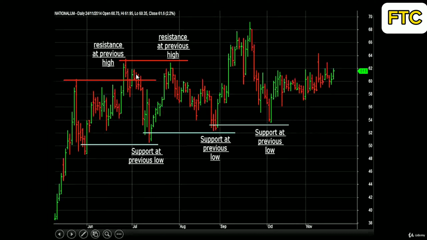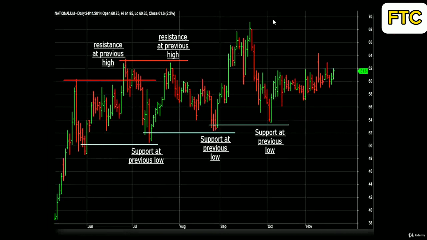In the month of July, it failed to sustain the high of 62, came falling down, but found support at its previous low of 50, and then changed its direction, went as high as 62, but found resistance at its previous pattern top, and then it started drifting sideways for the first half of August.